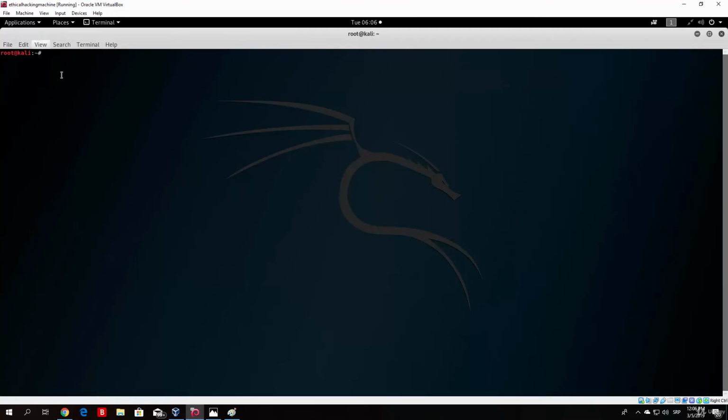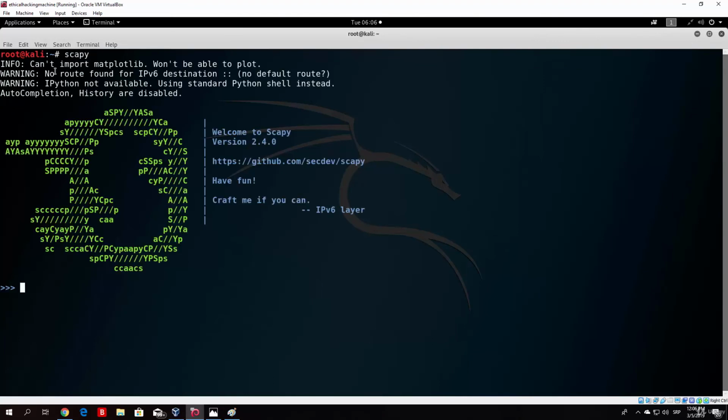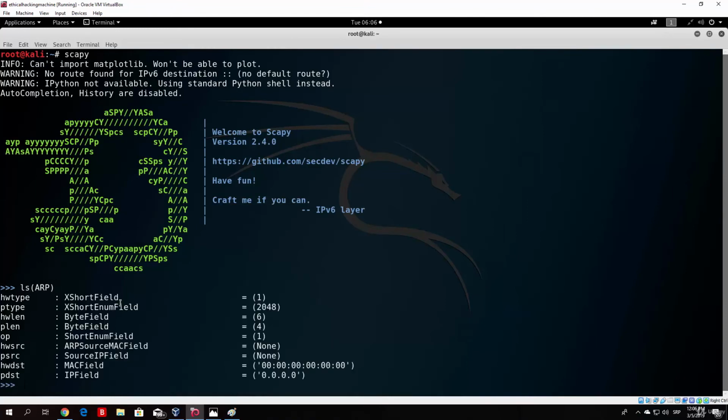Okay, and now let me show you something else. Let me just enlarge this, so we zoom it in. If you type Scapy here in your Kali Linux, it will open up some kind of Python library. Basically, we will cover it later on. For now, just type ls and then ARP, and you will see the contents of the ARP packet. You do not care about most of these, or actually you care about around half of these. The OP stands for either request or reply. Number 1 is set to request and number 2 is set to reply.